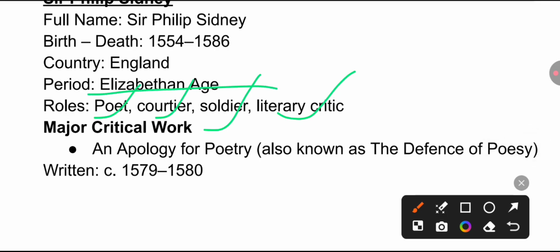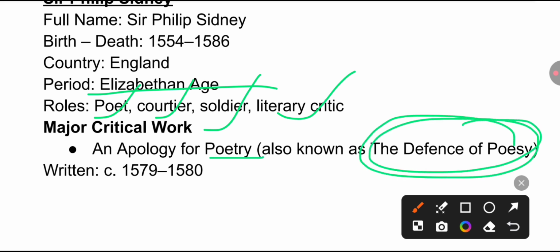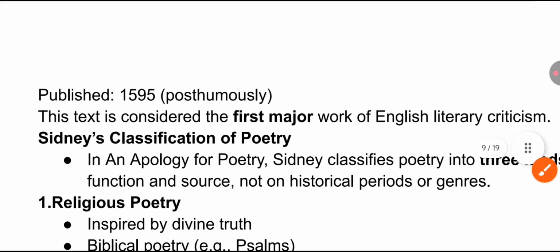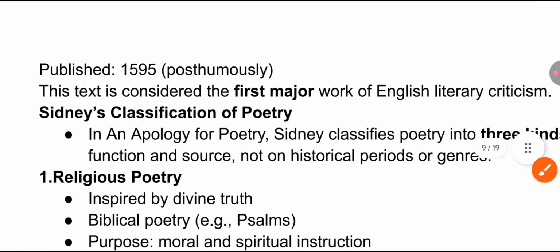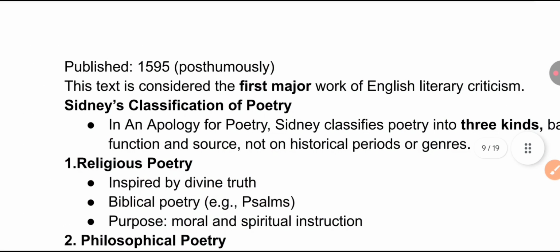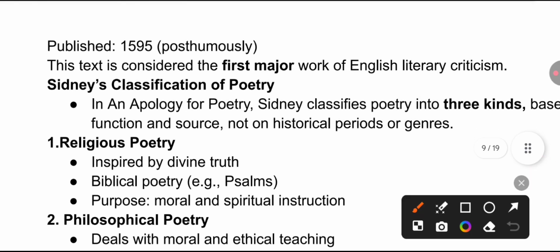And a very important work, An Apology for Poetry, also known as the Defense of Poesy. It was written in 1579, and it was published in 1595 posthumously. This text, An Apology for Poetry, is considered the first major work of English literary criticism. Remember, it is by Sir Philip Sidney, and here is Sidney's classification of poetry.